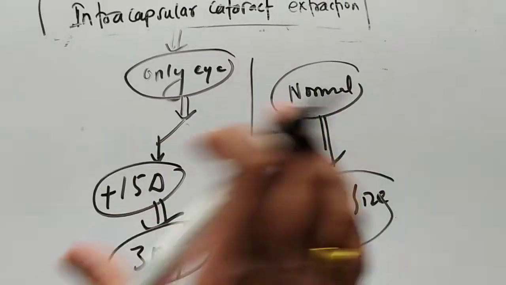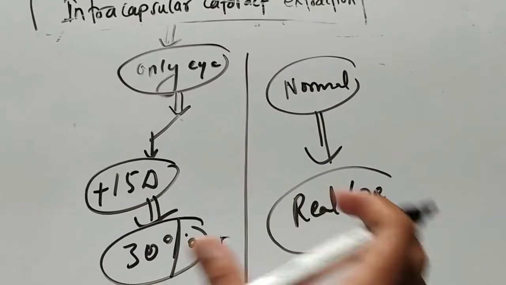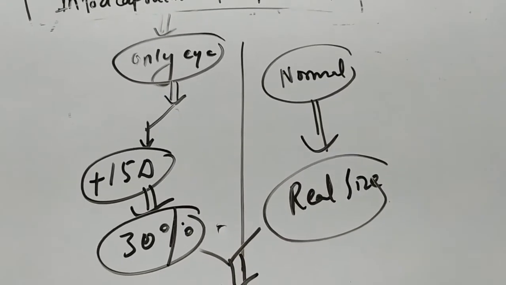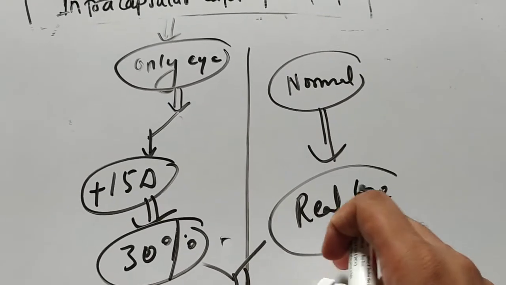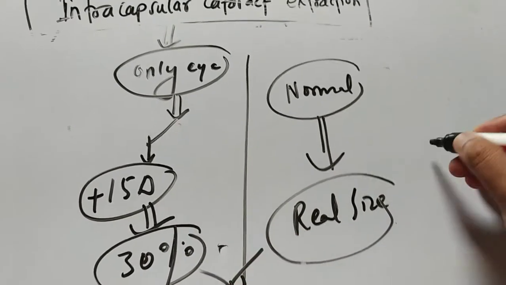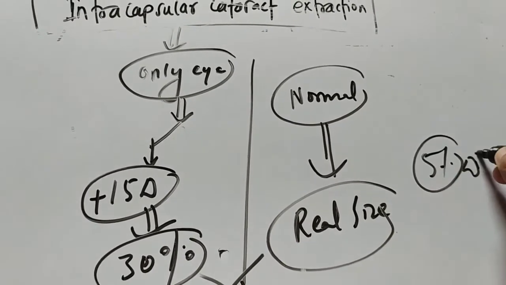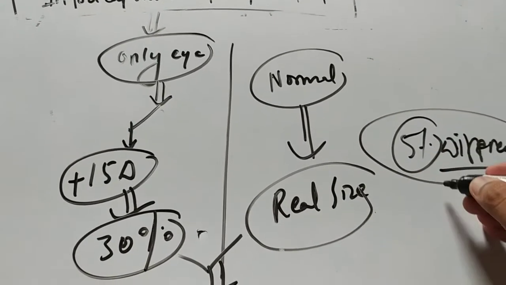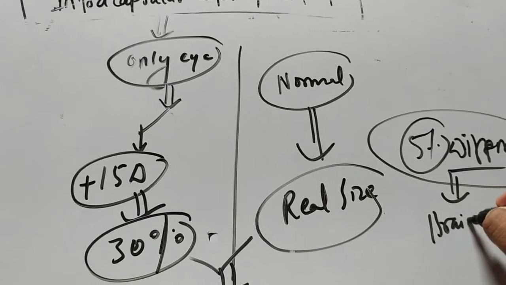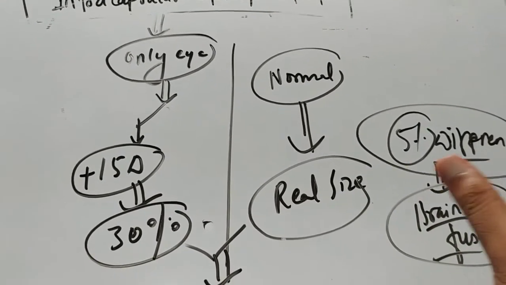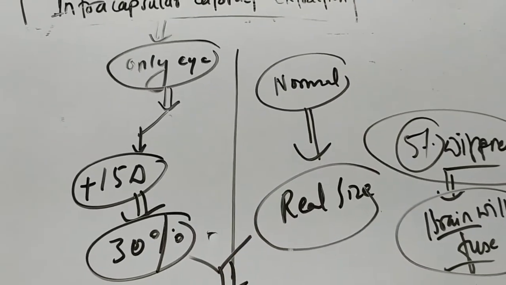Due to the difference in the size of the images, usually in a normal person also, both eyes do not see exactly the same size of image, but up to a 5% difference in image size between the eyes, the brain will fuse, and you will not see any difference with your two eyes.